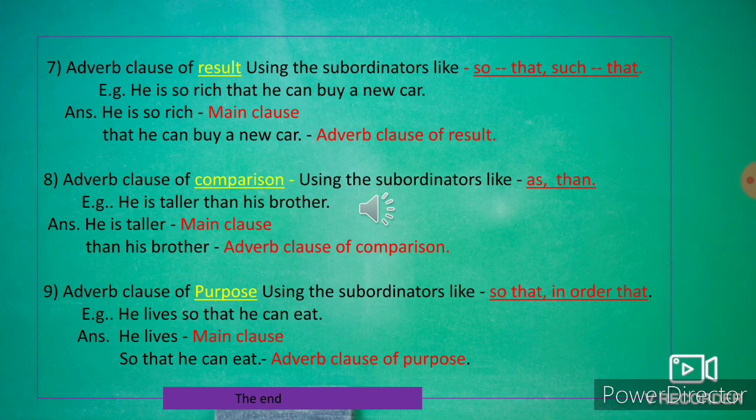I think that you will get it: how to recognize an adverb clause, what type of subordinating conjunction we use, and how to find out the main clause and subordinate clause. I thought you got it.